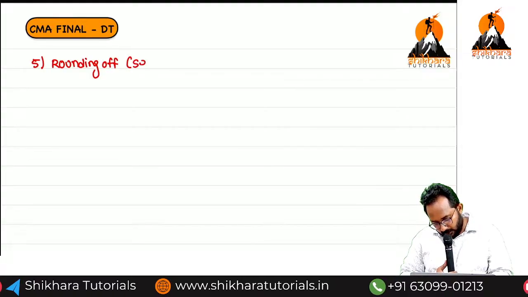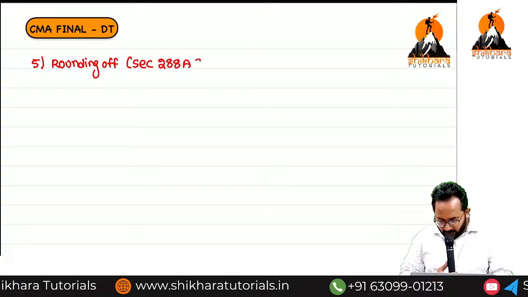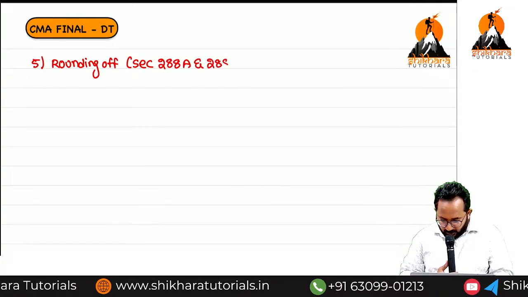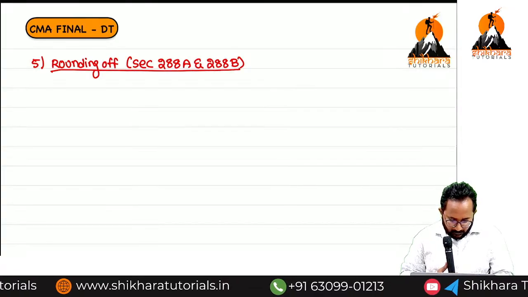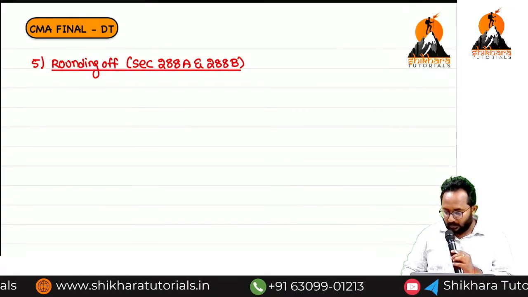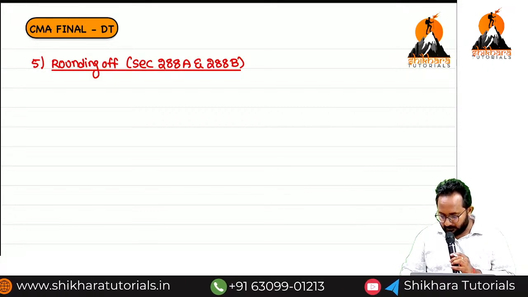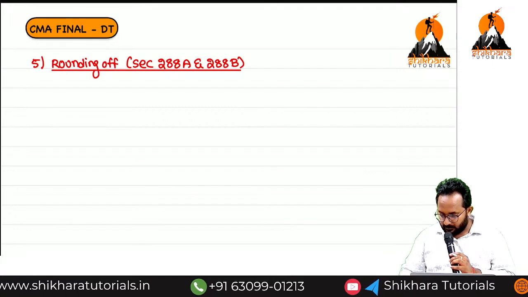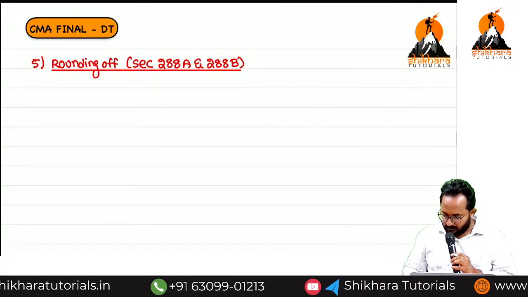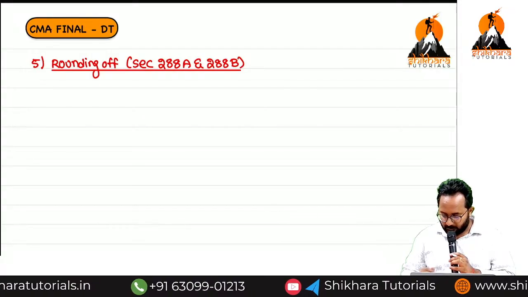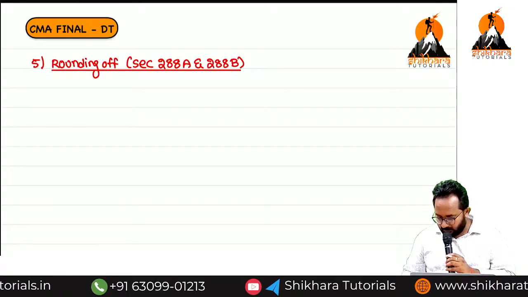Here I want to tell you two sections, Section 288A and 288B.